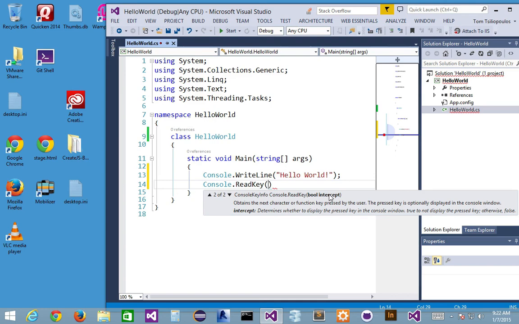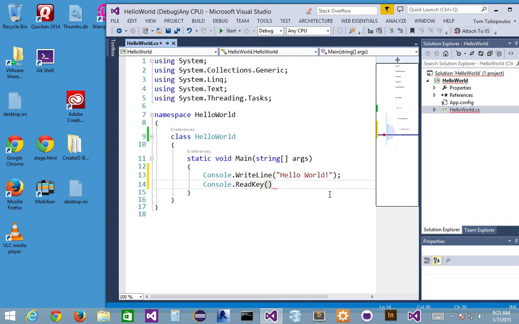I'm going to keep saying it over and over again so it's in your head, because next week we're going to talk about it again. And as we continue to develop classes and objects, I'm going to talk about method signatures over and over again and overloading methods. Okay, so read key. I don't have to put anything in there, and it doesn't accept quotations.